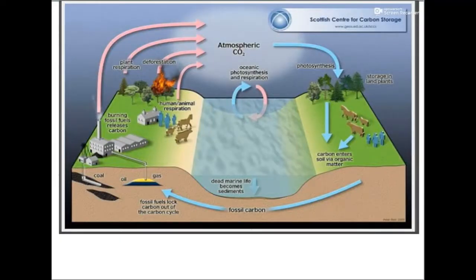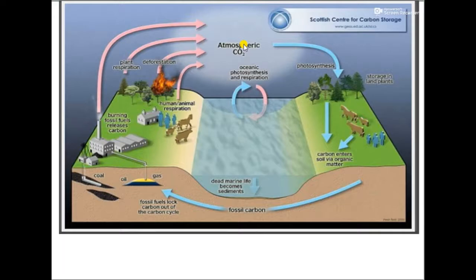Hi dear students, now let's explore the carbon cycle. If we look into the carbon cycle, we can see that various activities of man, as well as the environment that we survive in, release a large amount of carbon dioxide to the atmosphere. Actions such as burning of fossil fuels, the use of automobiles, plant respiration, deforestation, as well as human and animal respiration could release carbon dioxide into the atmosphere.